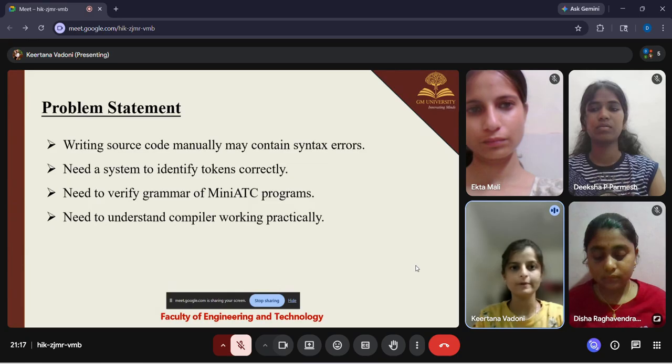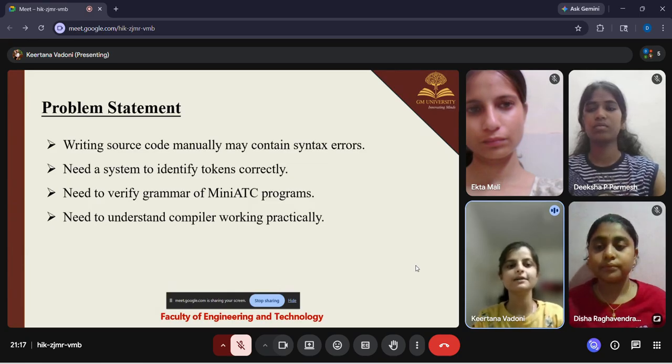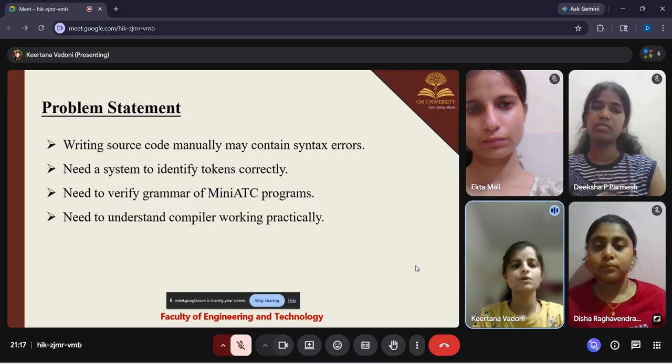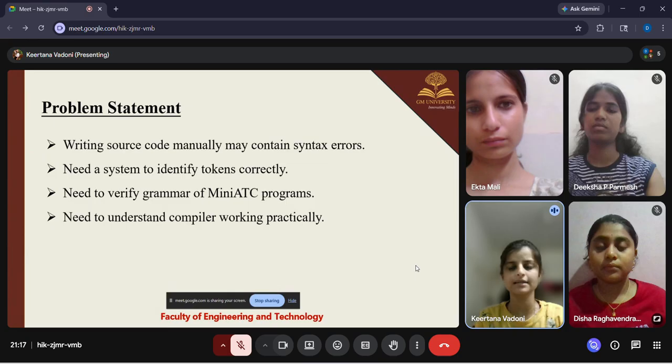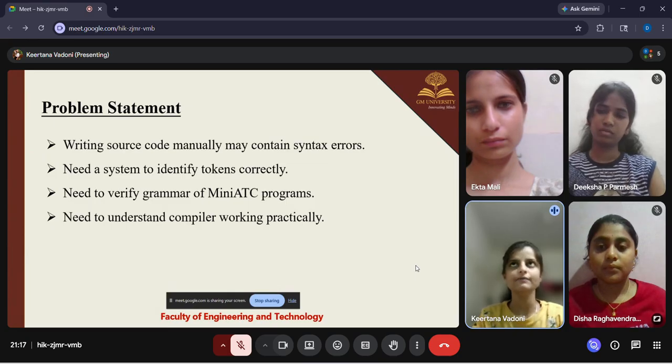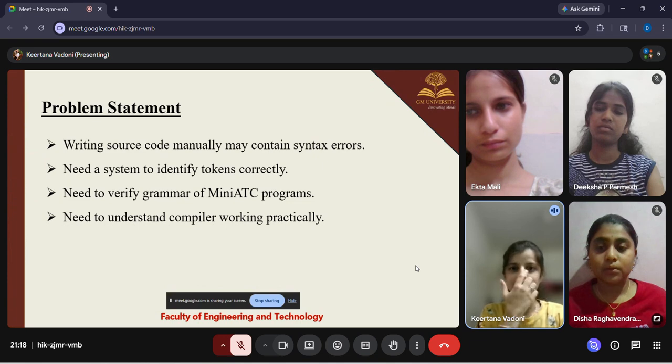So moving to the problem statement. Writing the source code manually may contain syntax errors, which means anytime you write a program, there will be some mistakes, like wrong variable naming conventions, and also some syntax errors.